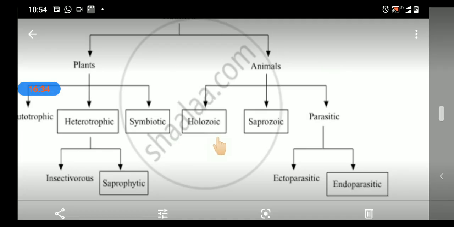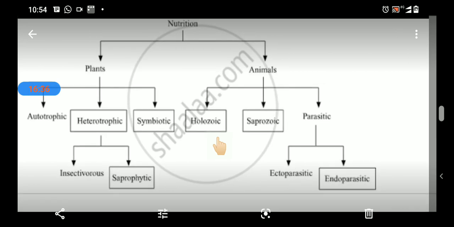On coming Thursday, we will start with the exercise of this chapter. Till then, you can find the objectives and note them down in the textbook itself. And when I provide you the exercise answers, at that time you cross-check and note them down in a fair copy of science.